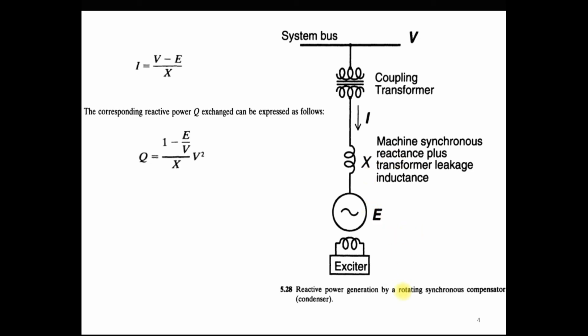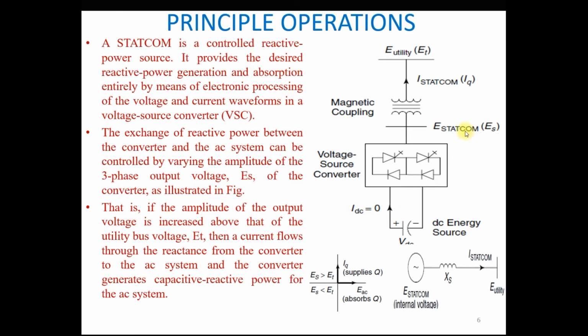So you can see that the overall concept of the STATCOM is similar to the synchronous condenser. Here in the synchronous condenser, you can see that this E is controlled by the exciter. Based on the magnitude of E, which is higher or lower than the system bus voltage, it injects or absorbs reactive power from the system. In the same way, in the STATCOM, the output of the voltage source converter ES is controlled by the firing angle control of the thyristors of the voltage source converter, and may be higher or lower than the terminal voltage. Based on that, it injects or absorbs reactive power. So this concept is the same as a synchronous condenser.